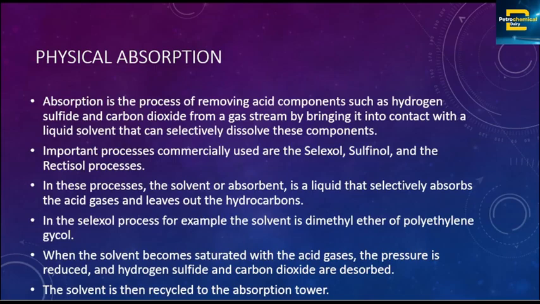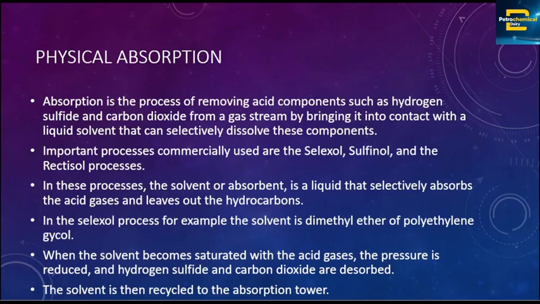In these processes, we are bringing the gas into contact with a liquid solvent.